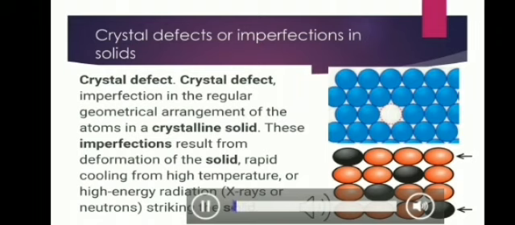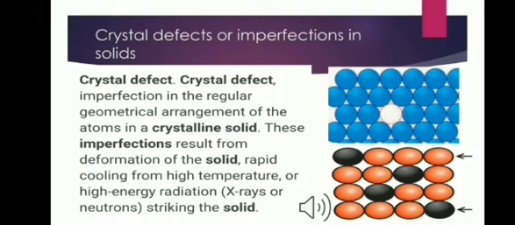Now, let us study the crystal defects or imperfections in solids. The name itself suggests that there is a defect in the normal crystal structure. Crystal defect is the imperfection in the regular geometrical arrangement of the atoms in a crystalline solid.